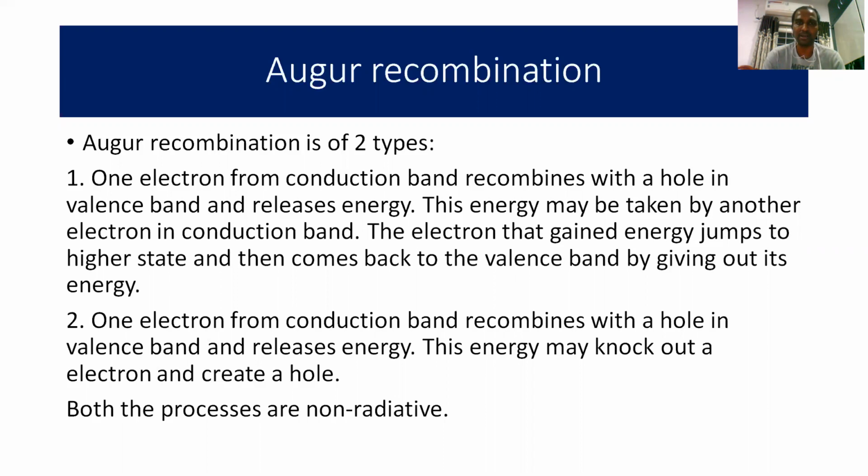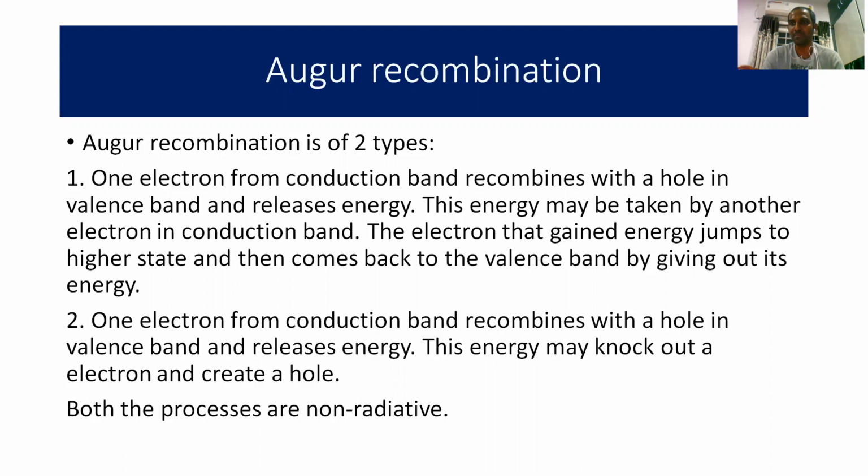The second category of Auger recombination: one electron from the conduction band recombines with a hole in the valence band and releases energy. This is the usual process. The excess energy possessed by the electron is released in the form of heat. This energy may knock out another electron and create a hole.